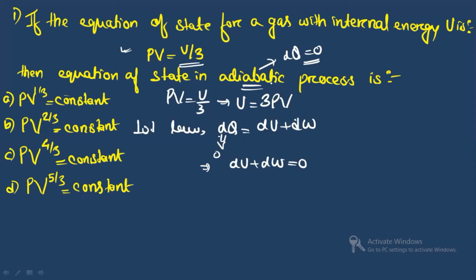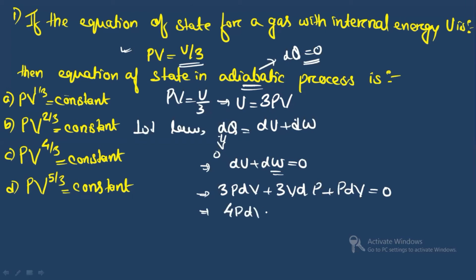Now you see dU. If you take the differentiation of this 3PV, what you will get is 3P dV plus 3V dP, plus dW, which can be written as P dV, is equal to 0. So what you will get here is 4P dV is equal to minus 3V dP. So from this, if you take the like terms, the pressure terms on one side and the volume terms on the other side, what can you write?